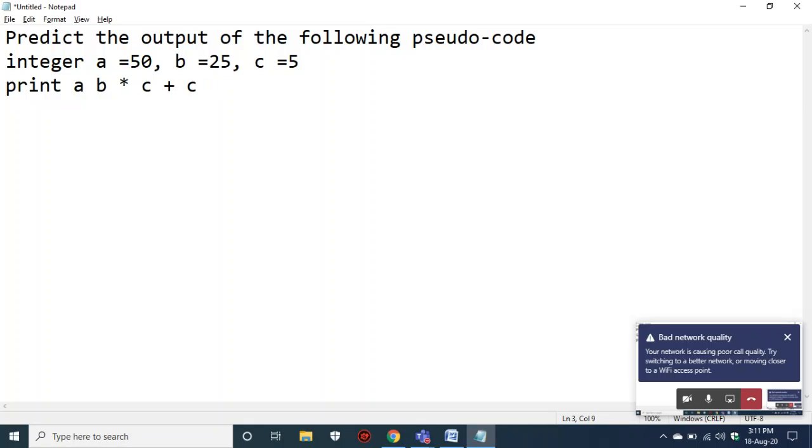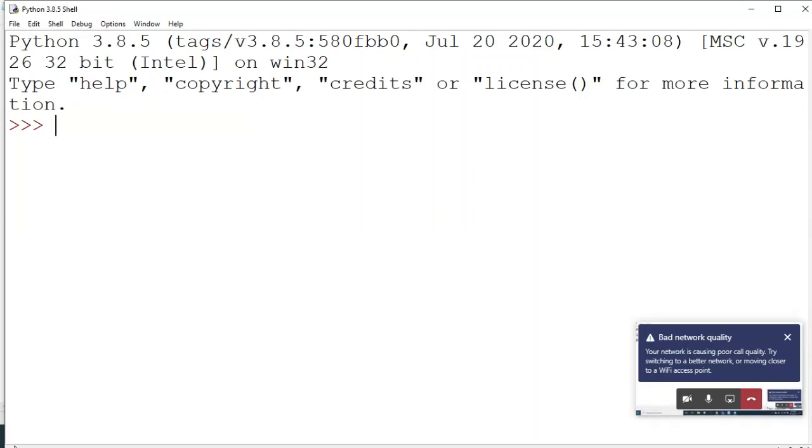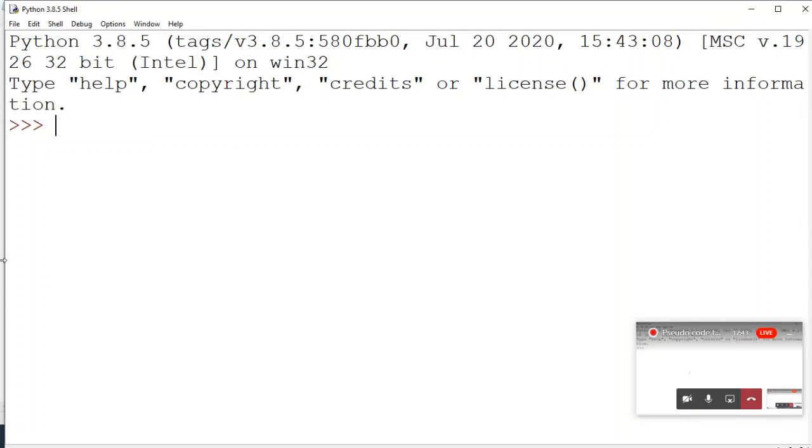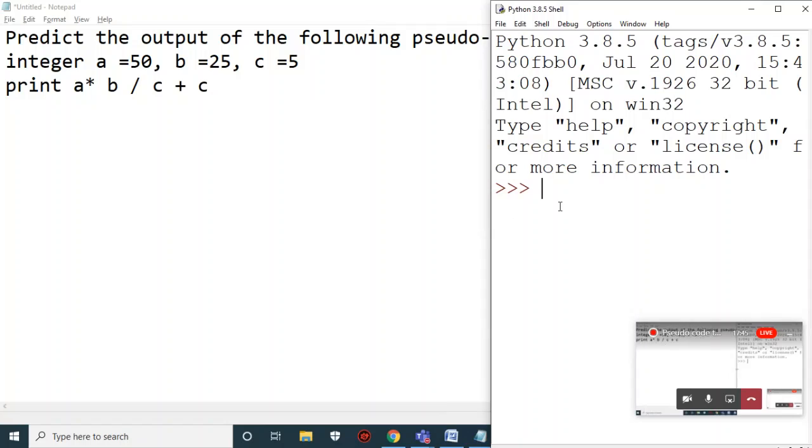So now it is asking to multiply these two numbers and then divide. Even I'm not that good at calculations, let me do that in my head. So A equals 50 into 25, that is 1250.